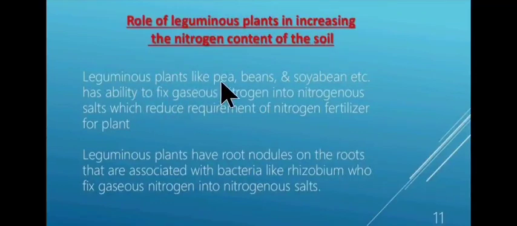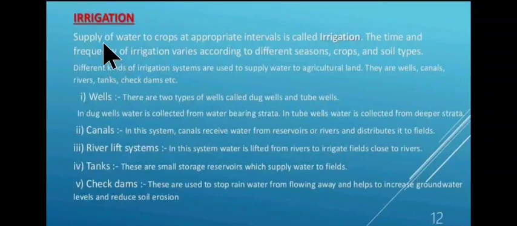Now leguminous plants such as pea, beans and soya bean etc. have the ability to fix gaseous nitrogen into nitrogenous salt, which reduces the requirement of nitrogen fertilizer for the plant. Leguminous plants have root nodules on the roots that are associated with bacteria like rhizobium that fix gaseous nitrogen into nitrogenous salts. Now let's study about irrigation, that is the next topic.